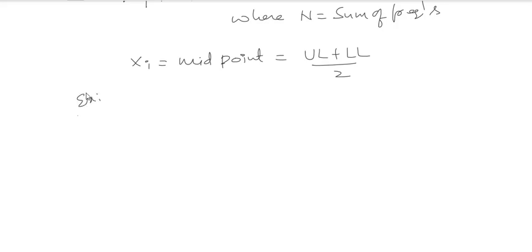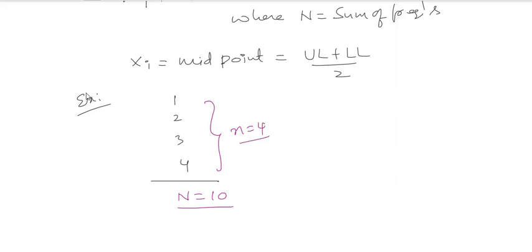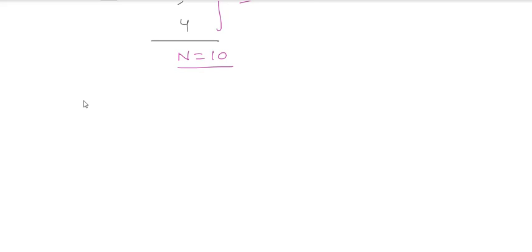Suppose I take an example, 1, 2, 3, 4 if you are having. So my capital N will be, I need to add all this. So this is 10, and small n will be 4. This is the difference between that and that. Okay, this is how you have to take it as the mean value.